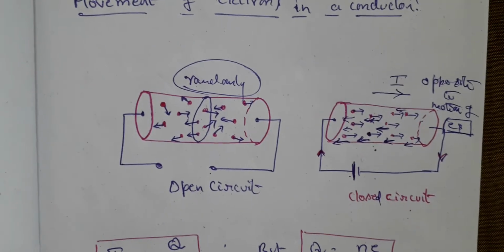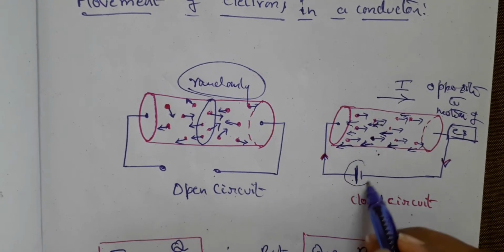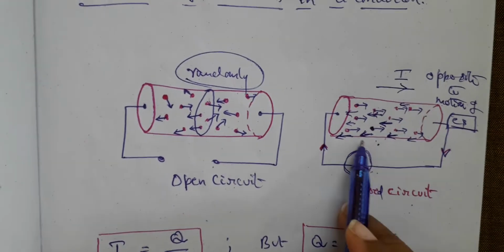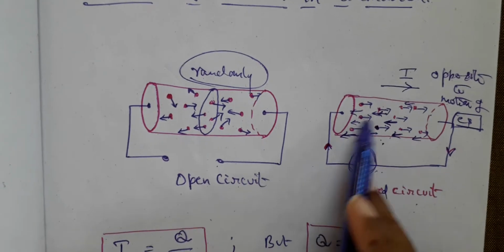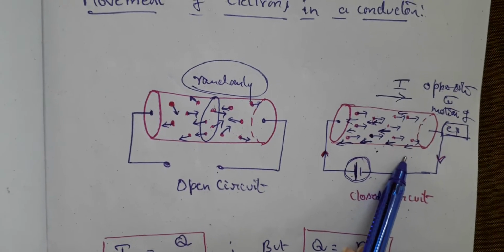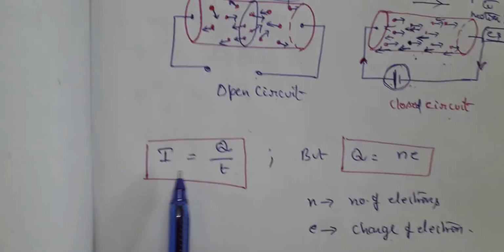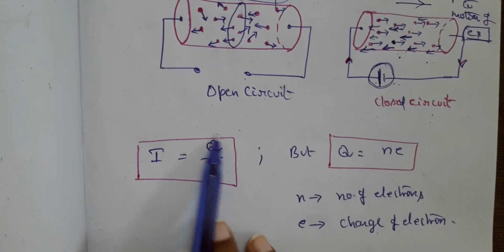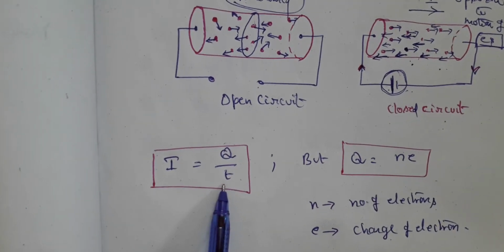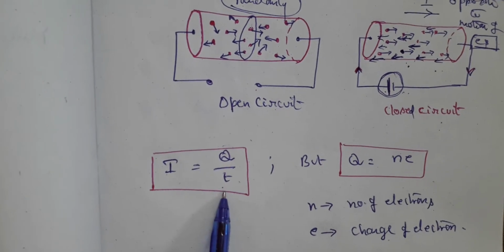So what is happening here is that the battery connected to the electron conductor makes the electrons move in a specific direction, thus creating the current inside the circuit. So how is current defined? Current is defined as the net charge crossing a unit surface area per unit time. So I is equal to Q by T.